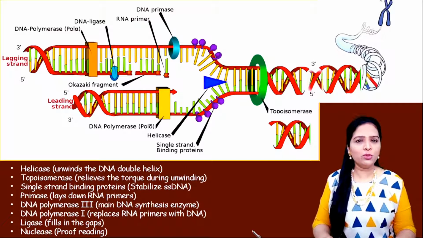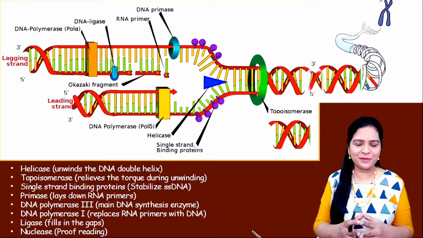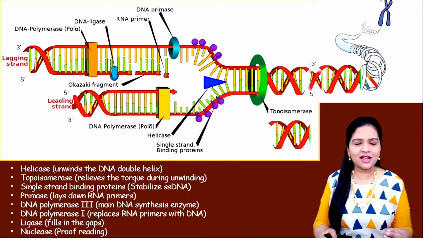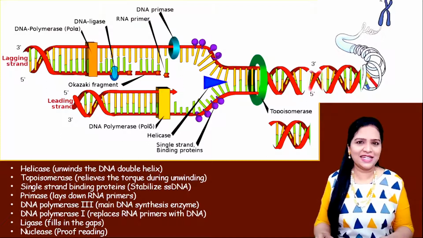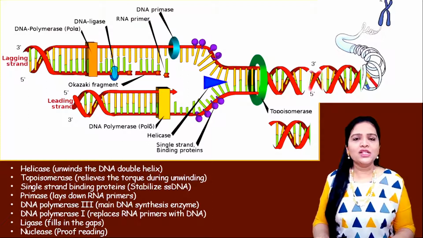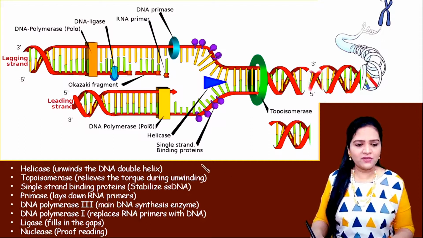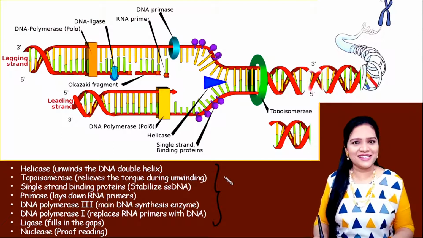Before moving on to the theoretical part of how DNA replication occurs, let us understand everything using a single picture. Because you know that in biology, a picture is very, very important to learn. If you learn by heart or understand a picture completely, you could read any textbook without any confusion. There are many enzymes involved in DNA replication. Replication will not occur as such. Many enzymes are needed for replication. So let us see what these enzymes are and their functions.